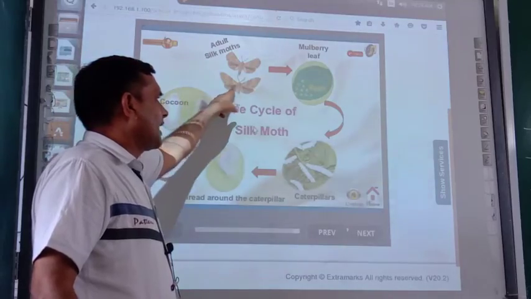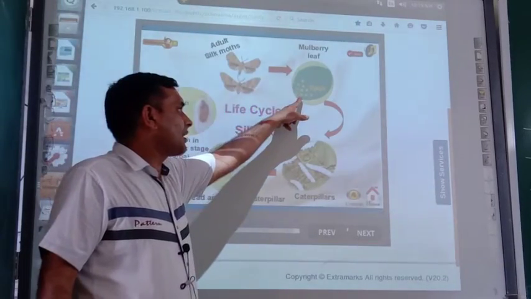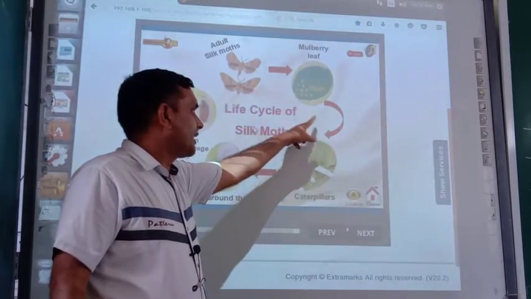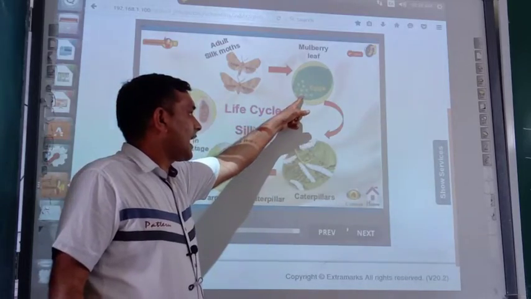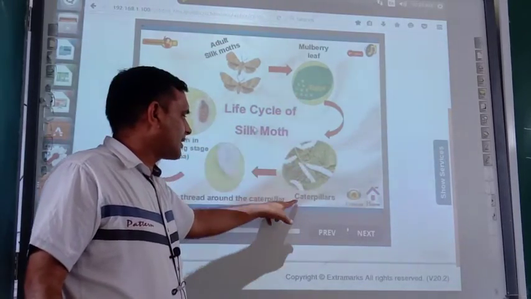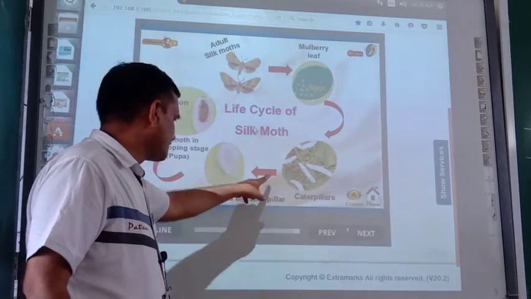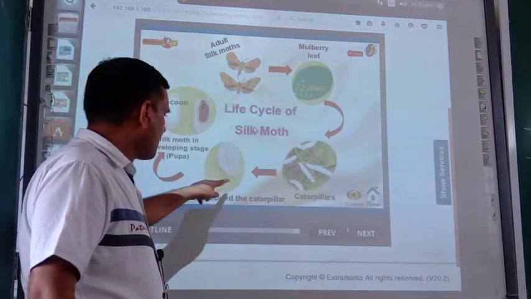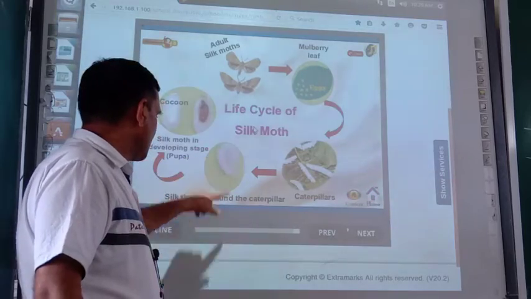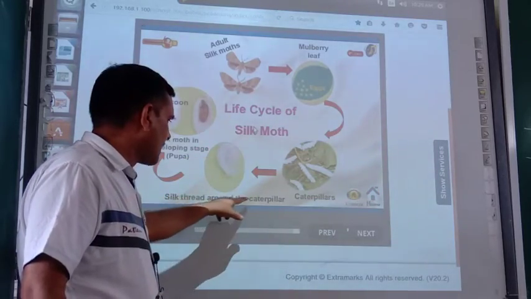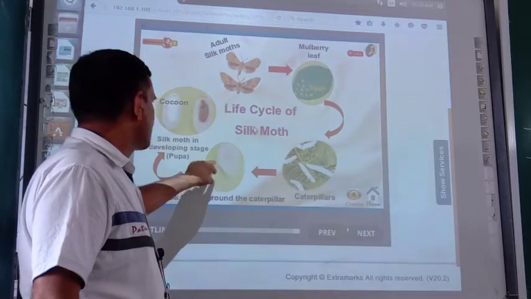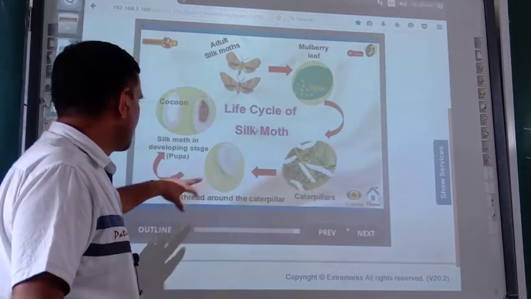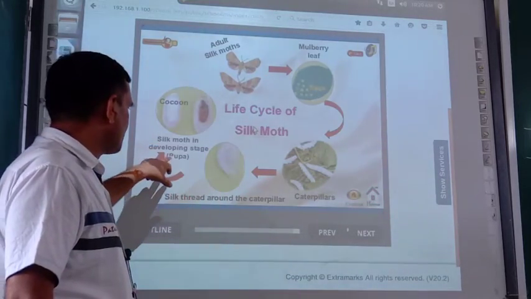Adult silk moth lays eggs on mulberry leaves, just see. Then these eggs hatch into larva, that is called caterpillar larva. This caterpillar larva forms one protective layer around it, silk thread around the caterpillar. This is only a protecting layer. Now this will develop into pupa.